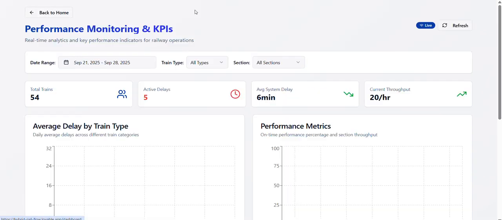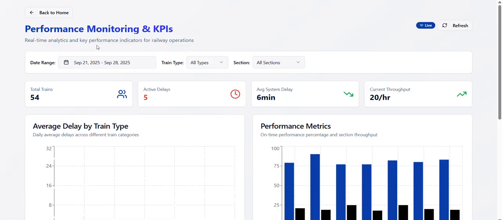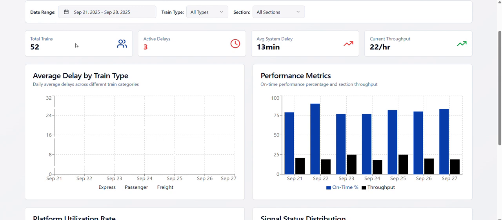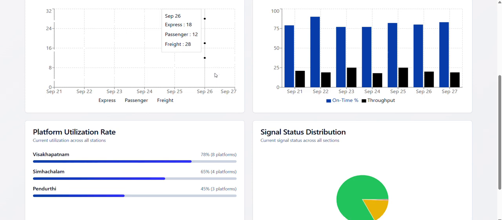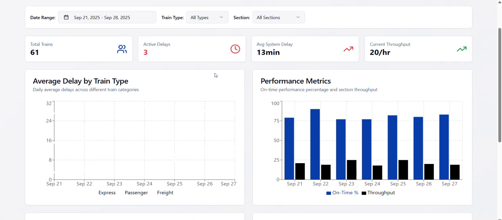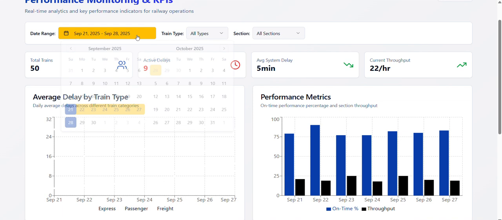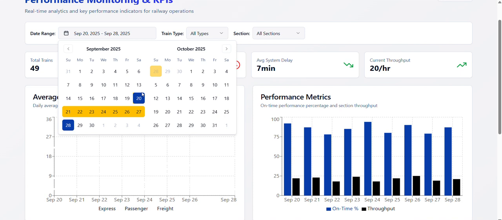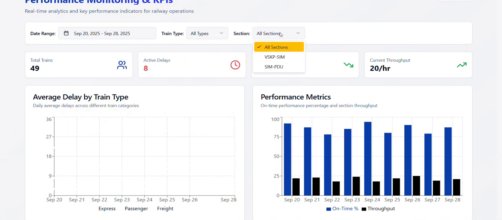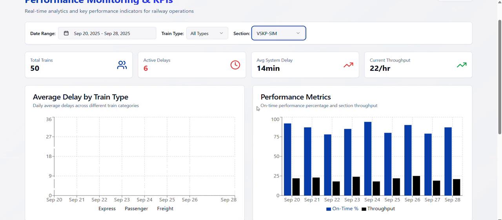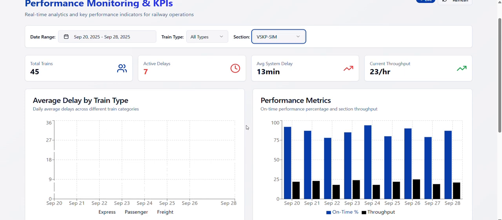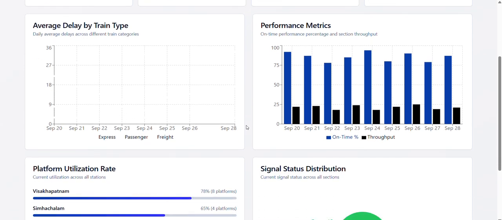And next, we can also have the real-time analytics in this option. So you can see here total trains are 52, active delays 3. So this is all the real-time information presented here. You can also select the date range. I'm selecting only September 20 to 28, and the section is Vishakhapatnam to Simhachalam. And then this is the real-time analytics in the date range and for that particular section.